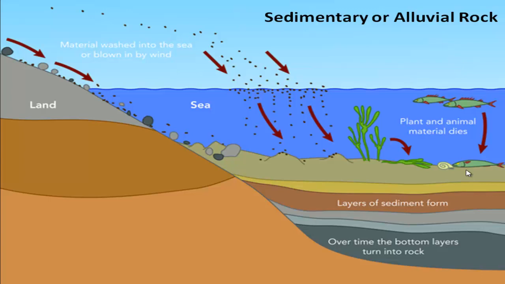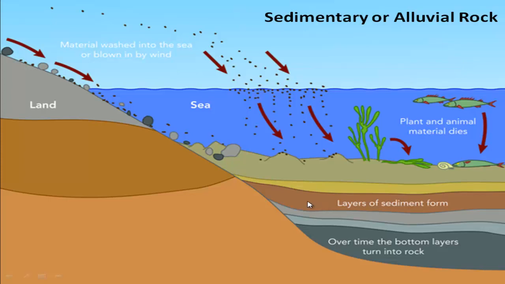and different reactions, they gradually form layers or sediment, and these sediments gradually turn into hard rock, which is known as sedimentary or alluvial rock.